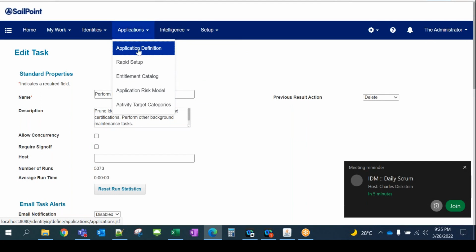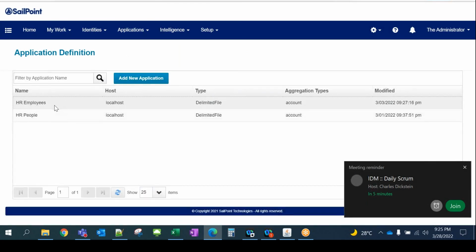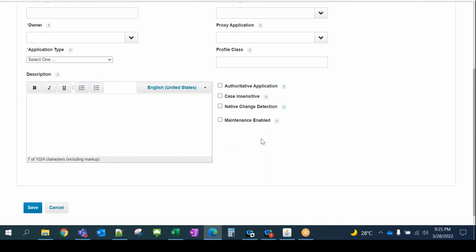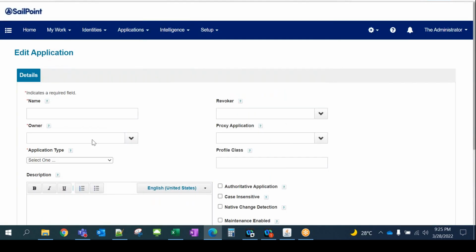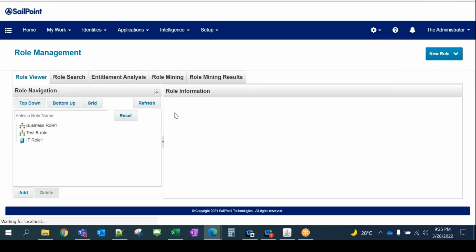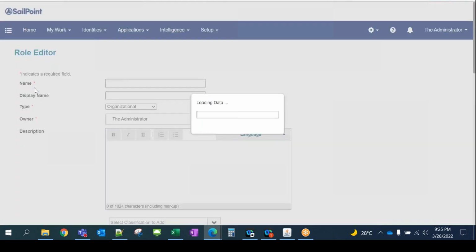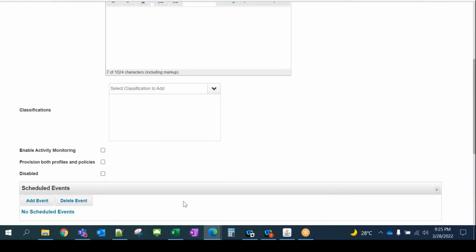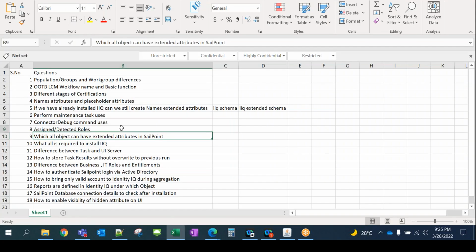See the application definition. When we say create new application, you can see the attributes here, and we can add more attributes here as well. That's where we say the whole object is modifiable. In the same way, we have roles. Whenever we create a new role, whatever attributes you see here, you can add one more attribute. That's where we say these are the extended attributes.